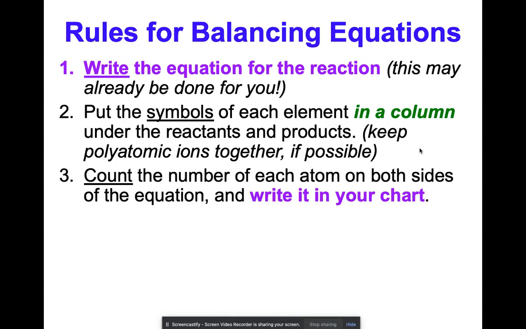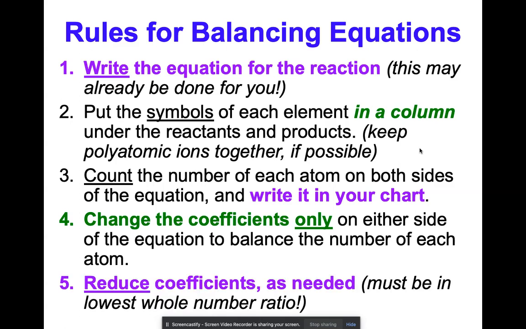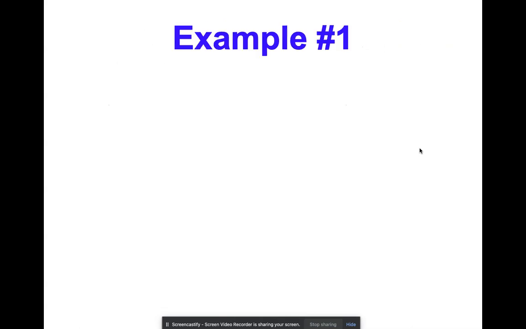And then you're going to count the number of each atom on both sides of the equation and write it in your chart. I'm going to show you what that looks like when we go through some examples. You're going to change the coefficients only on either side of the equation to balance the number of each atom. And then you're going to reduce coefficients as needed. So it must be in the lowest whole number ratio. There are no decimal points as coefficients or fractions.